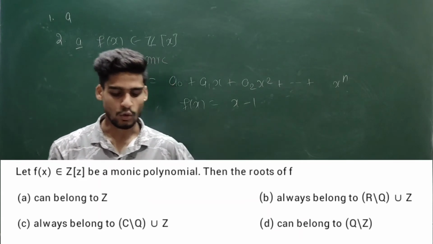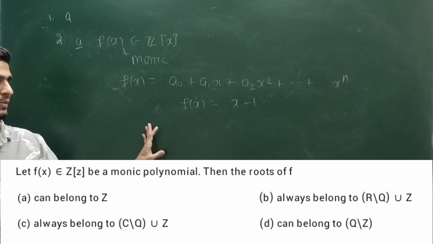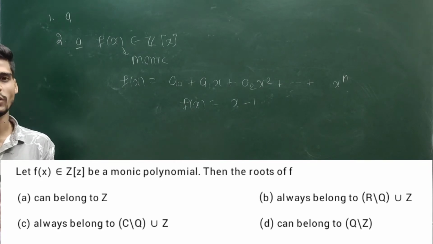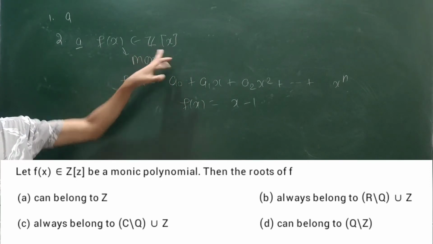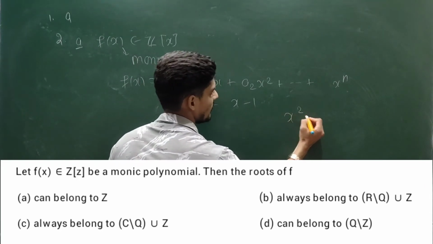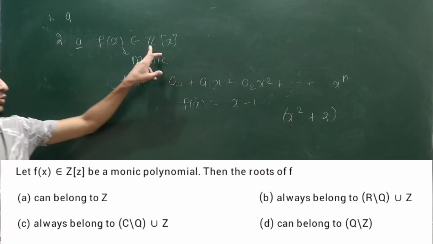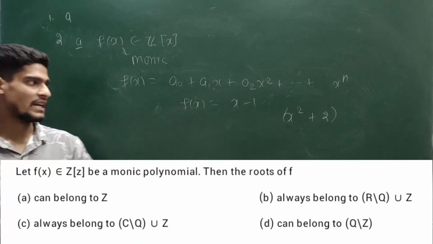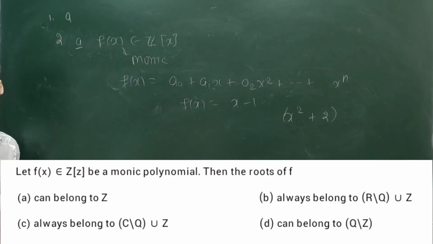Option B, the root of f always belongs to R minus Q union Z. That is, the root will be either irrational or in Z, because it is saying always belongs to irrational union Z. Is it necessary that if there is a polynomial with integer coefficients, its roots will always be real? If you use x square plus 2, this polynomial is a monic polynomial defined over Z[x], and does not have a root over Q complement union Z. It has both complex, or you can say imaginary roots. So option B is false because of the word always.